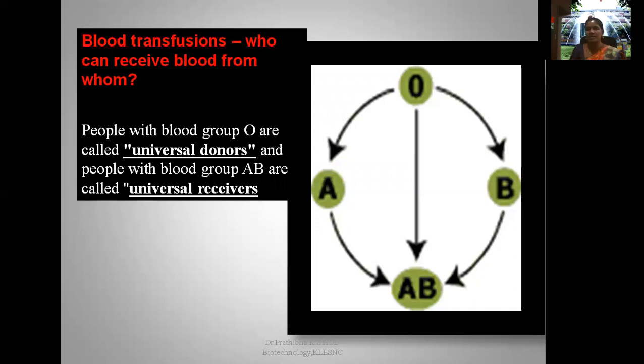But the RH factor is also very, very important. One has to also think about the RH factor, because only positive can give to positive, only negative can give to negative. That is very, very important. One will keep that in mind and go for the blood transfusion.